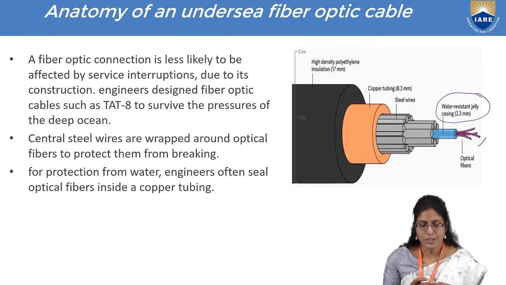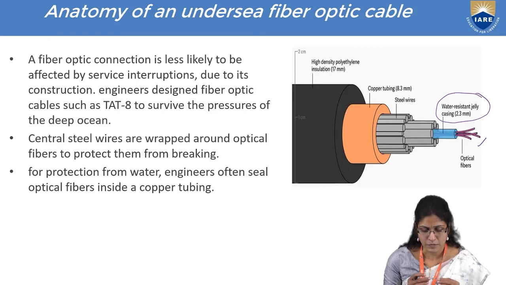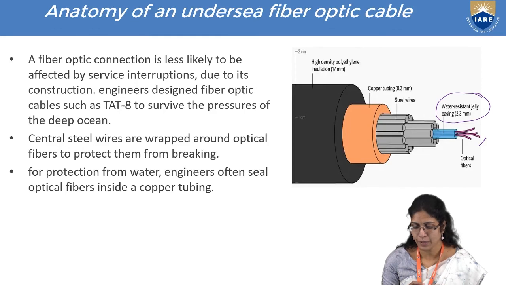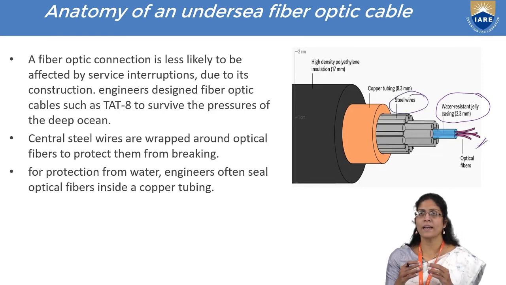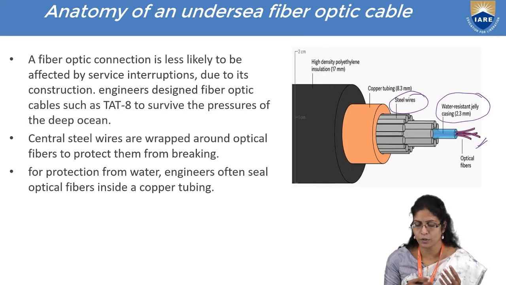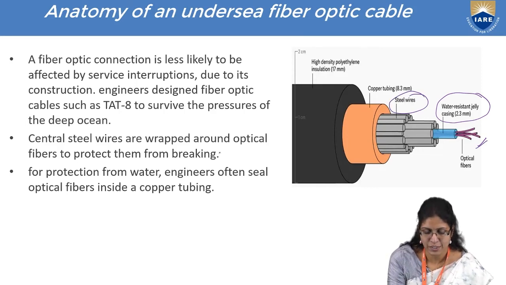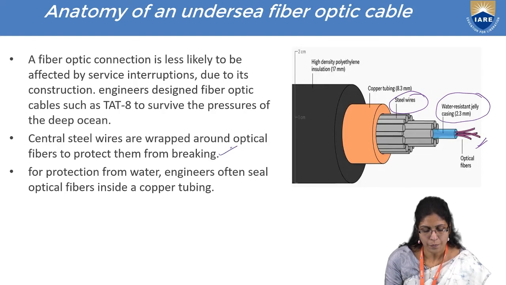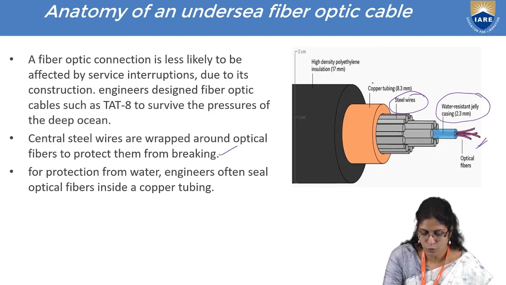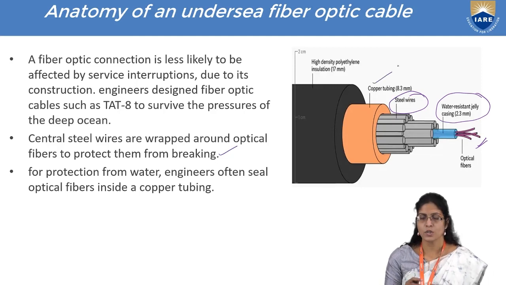And in order to protect these optical fibers from breaking, they are surrounded by steel wires. So the steel wires are wrapped one layer upon another layer just to give protection from breaking. And this is in turn given a coating or a tubing with copper just to protect it